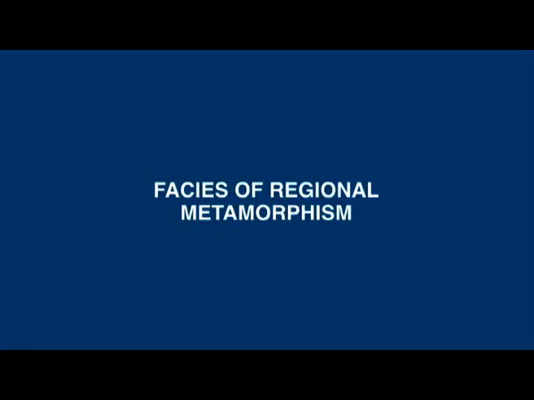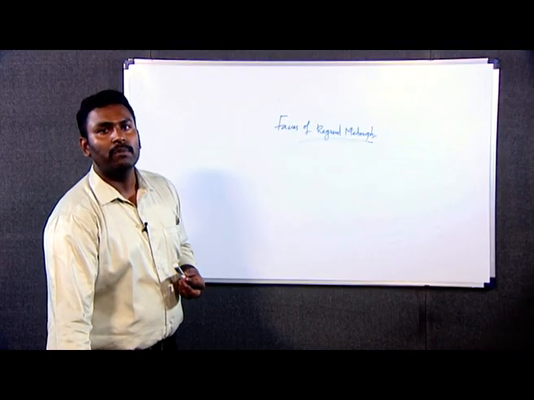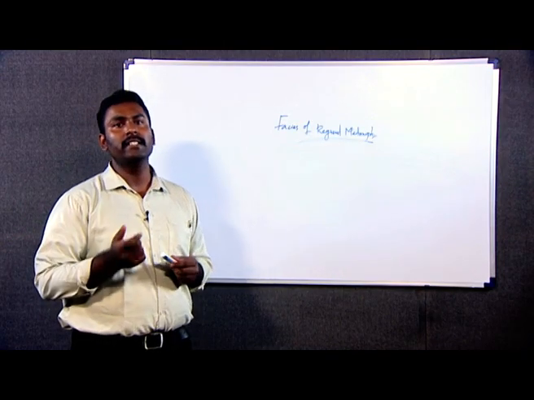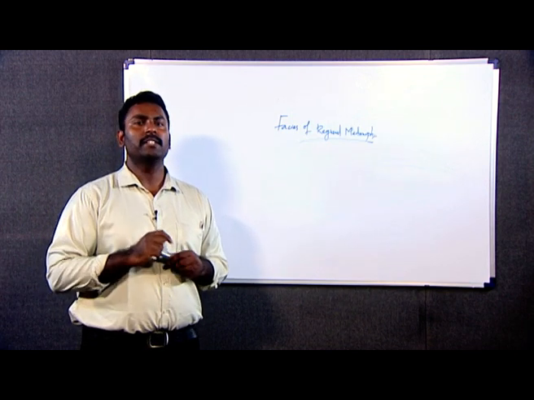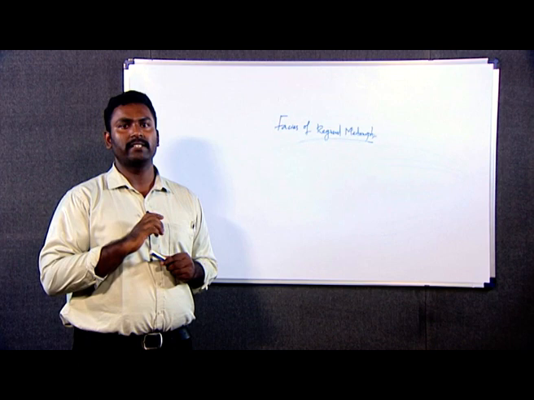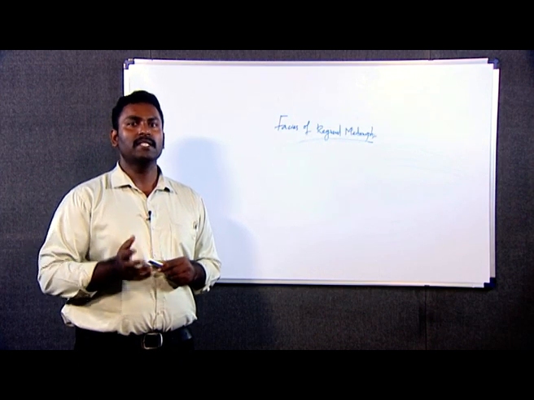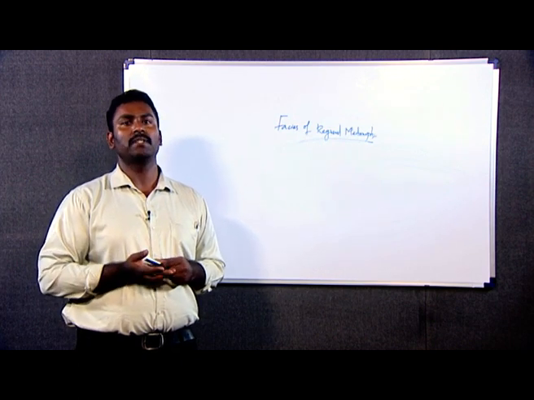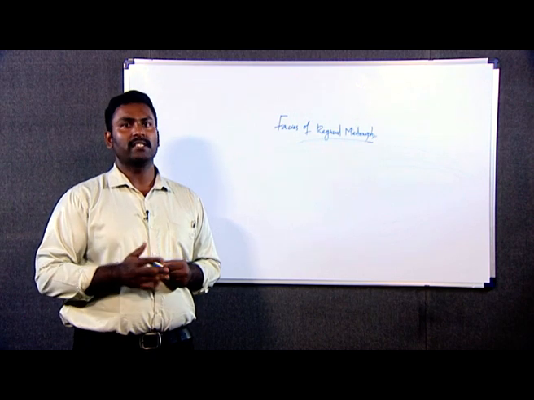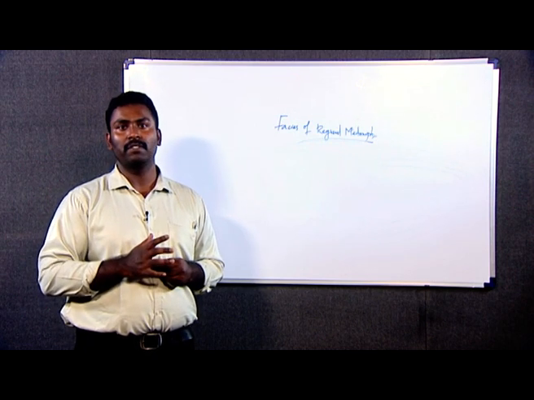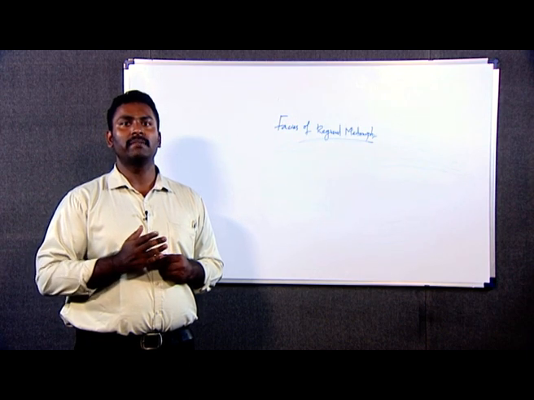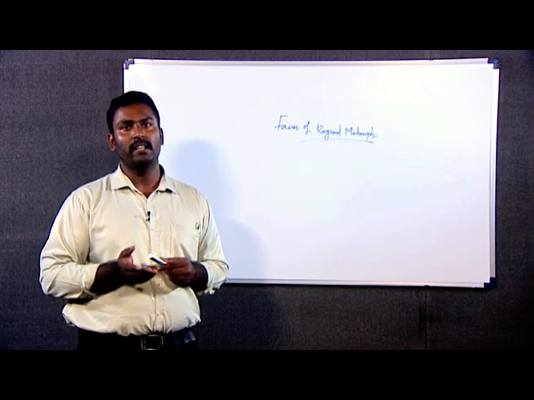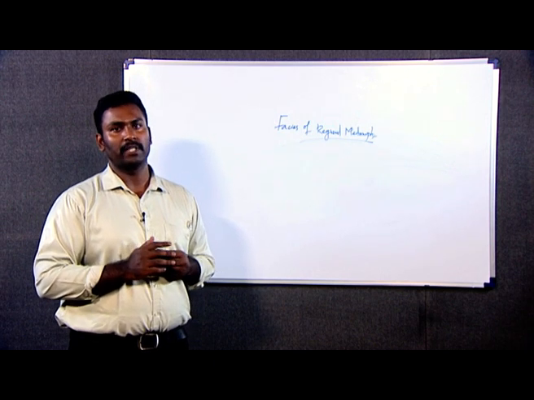Now, we will discuss the facies of regional metamorphism. First of all, what is regional metamorphism? Regional metamorphism is a type of metamorphism which takes place in the Earth's crust by the combined effect of hydrothermal fluids, temperature and pressure. Since there is an agent called hydrothermal fluids, due to the movement of these fluids the metamorphism extends over a greater area, hence it is termed regional metamorphism.